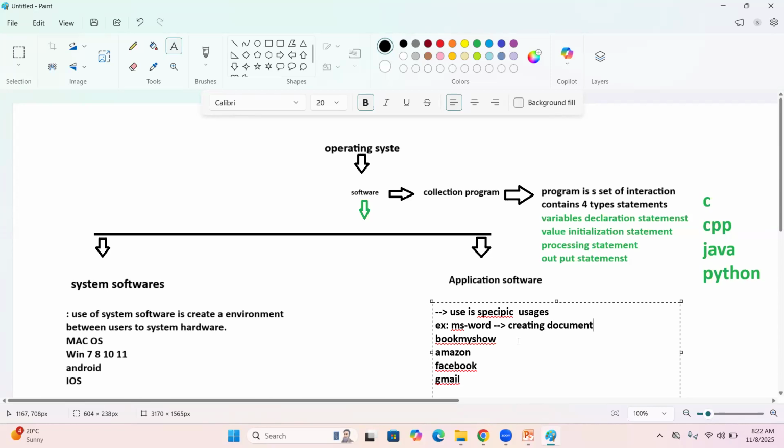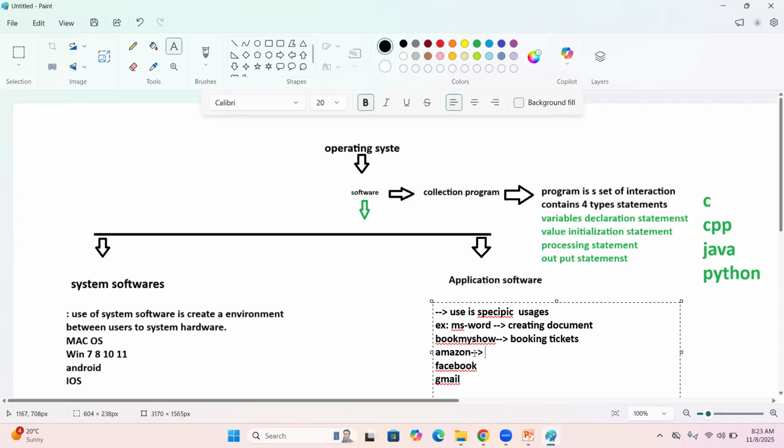Then Book My Show is for booking tickets, movie tickets. Amazon website is for purchasing our home appliances and similar things. Facebook's purpose is communicating with our friends, chatting. And Gmail is for sending mail. Now, sir, what is specific? I'm coming to that point.